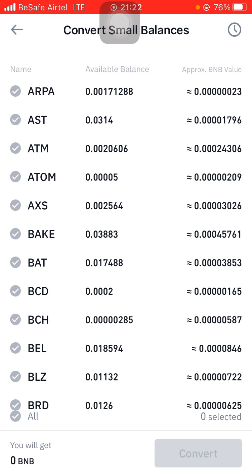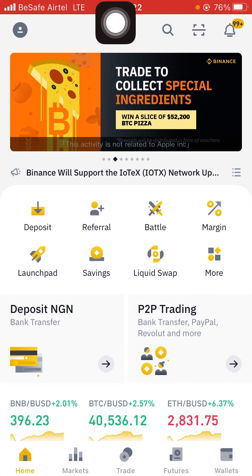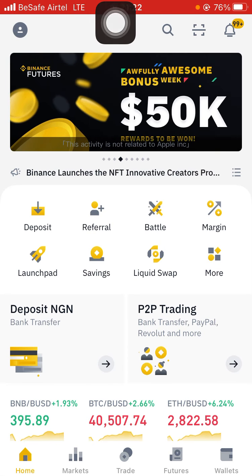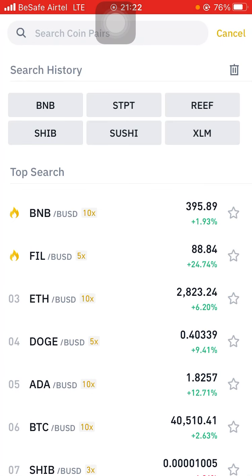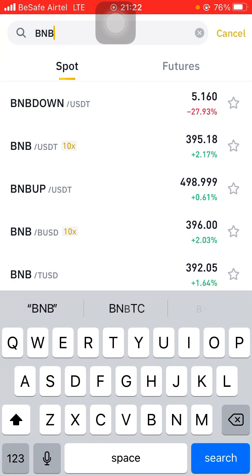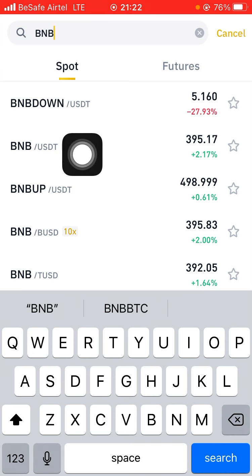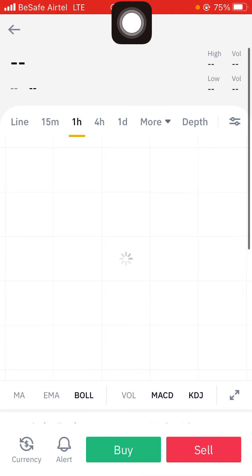If you want to convert it to BTC, it's simple. You simply go to home or trade, whichever one you want. Go to home, then click on the search icon. You search BNB. You want to convert BNB to, let's say, USDT. BNB USDT, this is it. Or if you want to convert it to BTC, it's still the same process. Click on it.